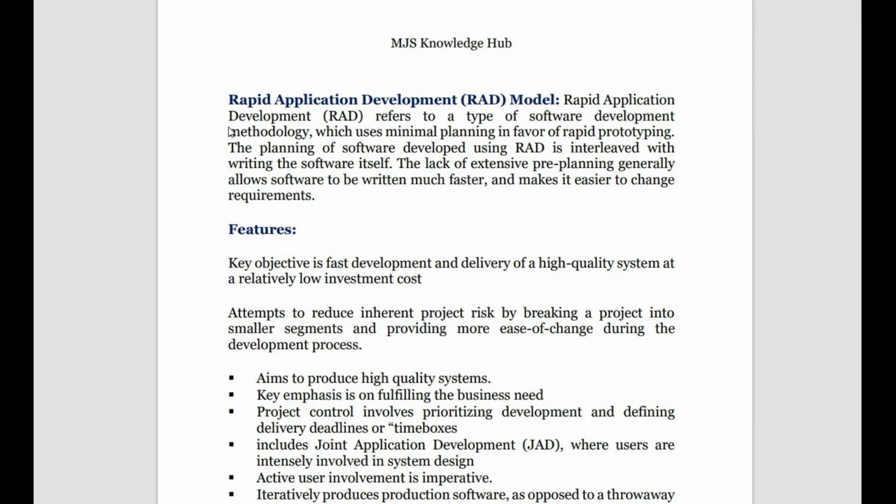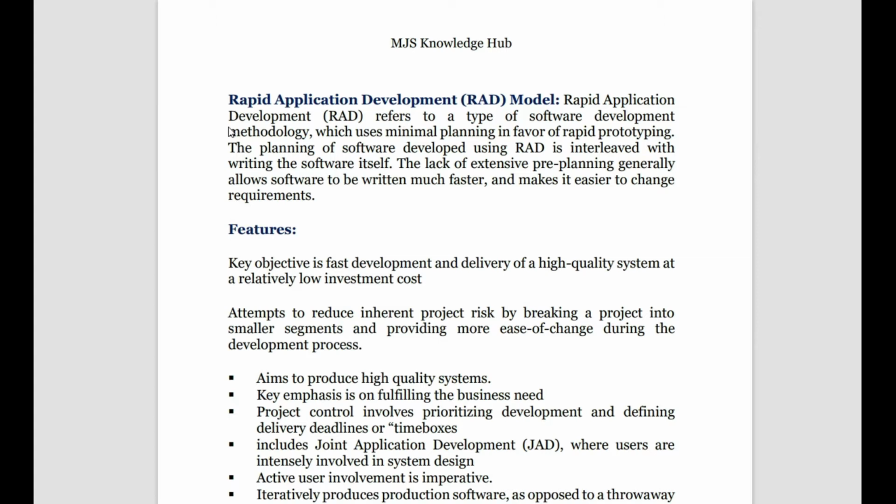Then we have the rapid application development model. This is one of the names of the rapid application, meaning developing a system in a very fast manner. Here the planning is not taken care of, but generally while planning itself we try to complete the software, so that is the speed here.